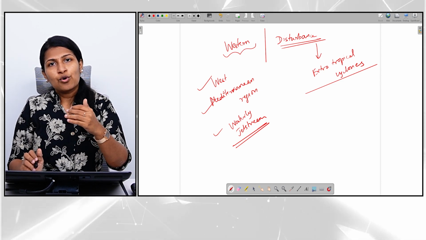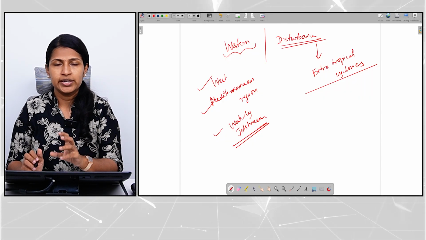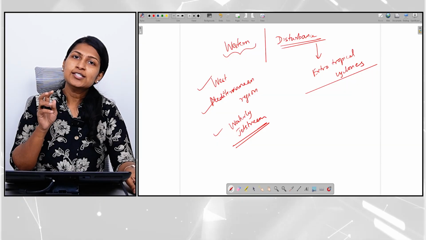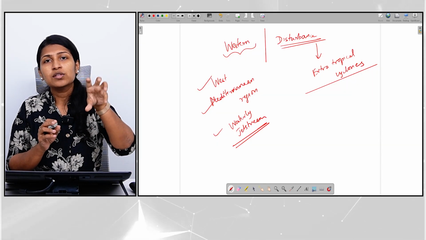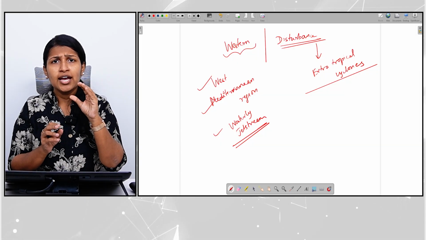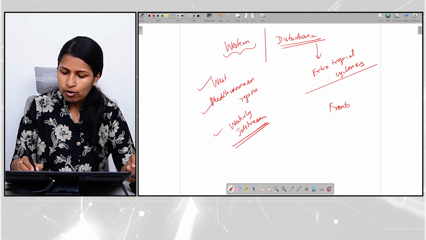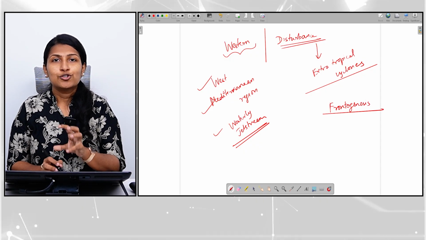So during the months between December and February, it is winter in the northern hemisphere, right? So when it is winter in the northern hemisphere, you can see that along the Mediterranean region, there is this formation of fronts that is called frontogenesis.